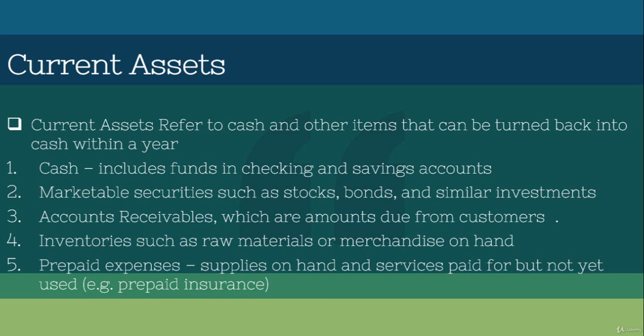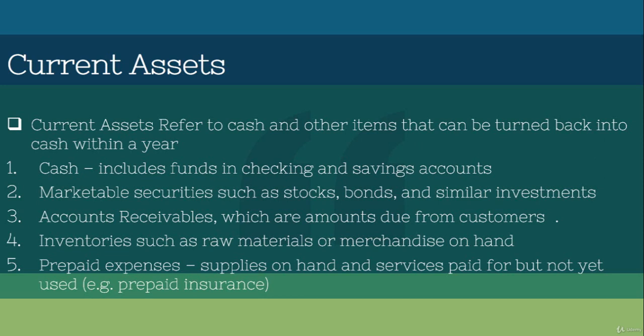If we have some financial documents or financial things, within 1 year we can get back the cash. Those are the assets that are called current assets. The second one is marketable security, stock, bonds. So those are also called current assets. Accounts receivable means debtors, we need to collect the money from the debtors, so that's also one of the current assets.